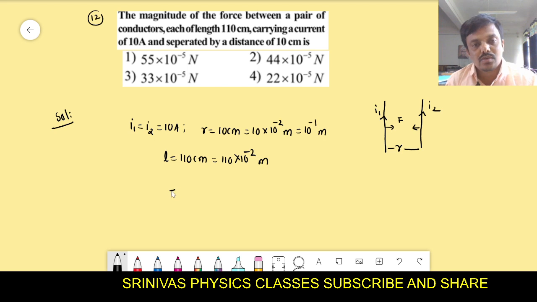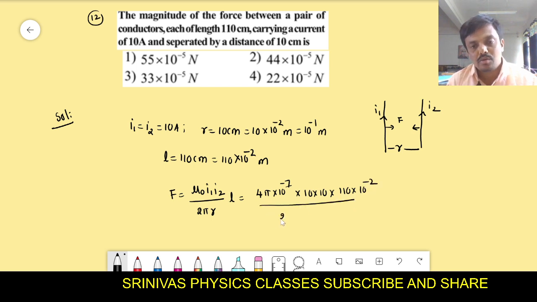Then force formula is what? Force between the two parallel conductors formula is mu naught I1 I2 by 2 pi r into L, where mu naught is 4 pi into 10 to the power of minus 7. I1 I2 is 10 into 10, L is 110 into 10 to the power of minus 2, by 2 pi r. r is 10 centimeters, 10 to the power of minus 1 meters.